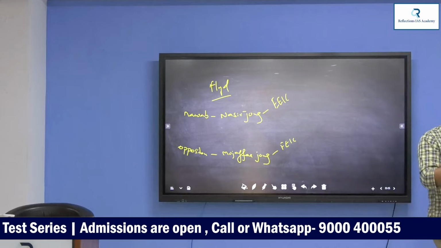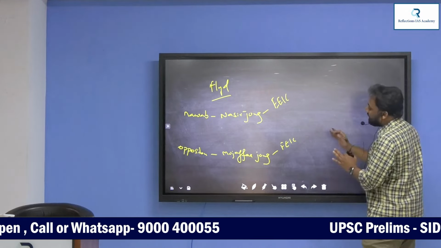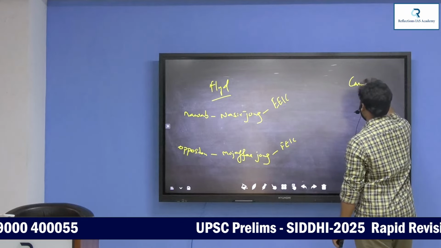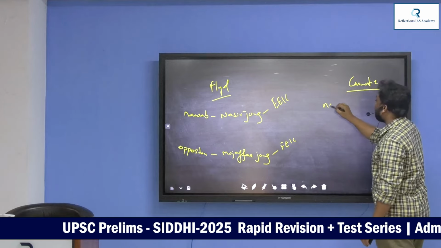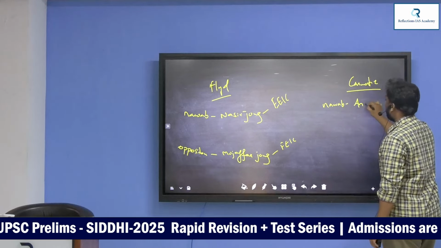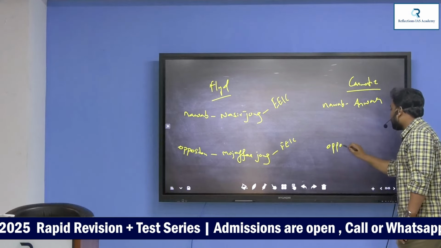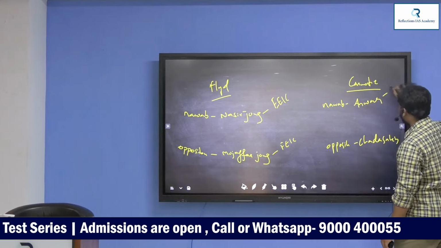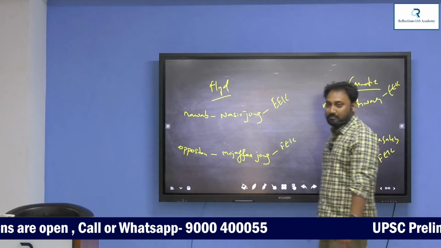This is the picture of Hyderabad. The English and French always wanted to take advantage of the conflict between the Rajas. Next, Carnatic: the same scene repeats. Who is the Nawab of Carnatic? Anwar. The one fighting against Anwar is Chanda Saheb. This is the picture: Anwar is supported by the English, Chanda Saheb by the French.